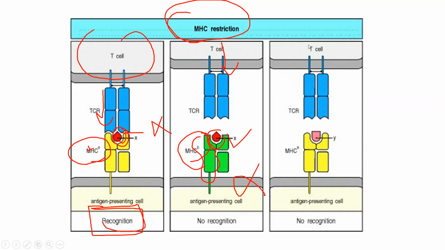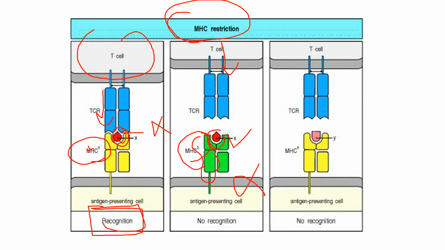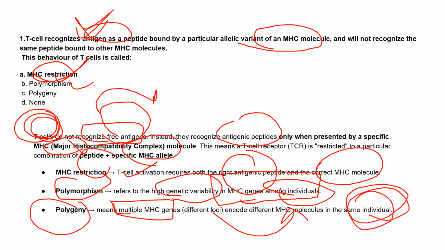And in this third one, we can see these are the TCR receptors, and these peptides are not specific, right? But the MHC is the right one. Even then they are not able to recognize, because there are two conditions in which it can bind properly.